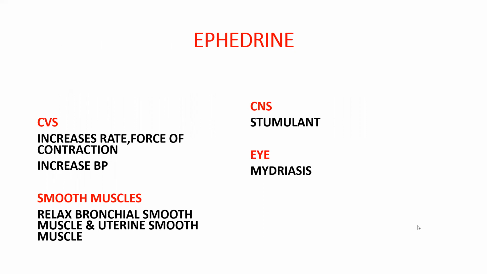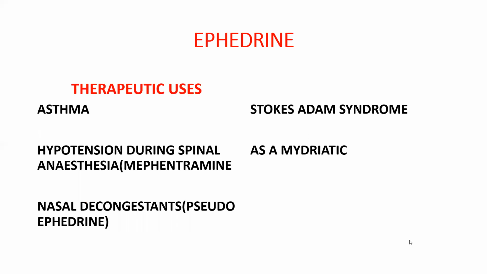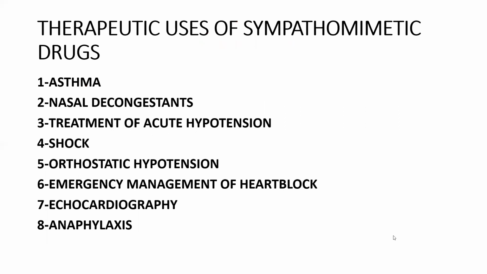Ephedrine on CVS increases the rate, force of contraction, and increases the blood pressure. On smooth muscle, it relaxes the bronchial smooth muscle and uterine smooth muscle. On CNS, it is used as a CNS stimulant. On eye, it produces mydriasis. What are the uses of ephedrine? Asthma, hypotension during spinal anesthesia, and as a nasal decongestant, that is pseudoephedrine is used. It is also used in Stokes-Adams syndrome and as a mydriatic. These are the uses of ephedrine, and the uses of amphetamine and ephedrine are important for you. Okay.